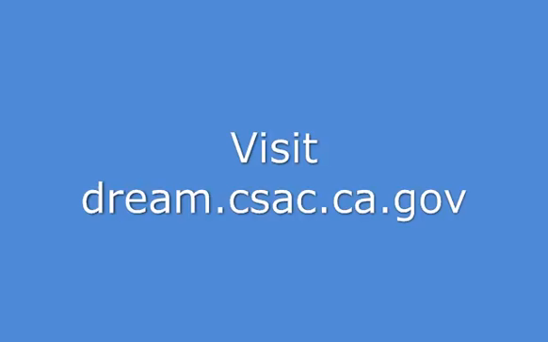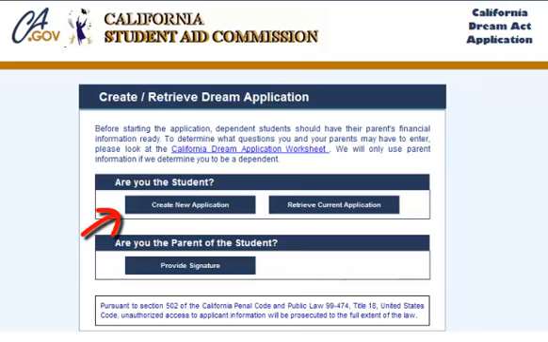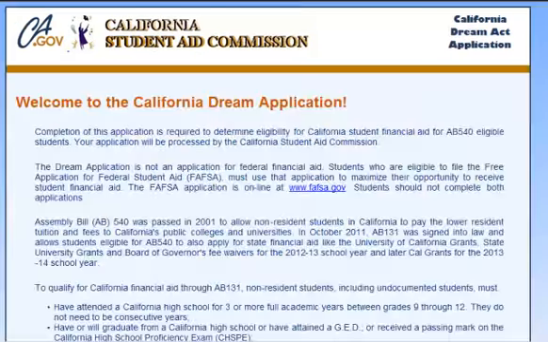If you think you may be eligible for aid under the California DREAM Act, first visit dream.csac.ca.gov. Select Create New Application. The first page will give you some background on basic eligibility requirements. You should read these requirements carefully.